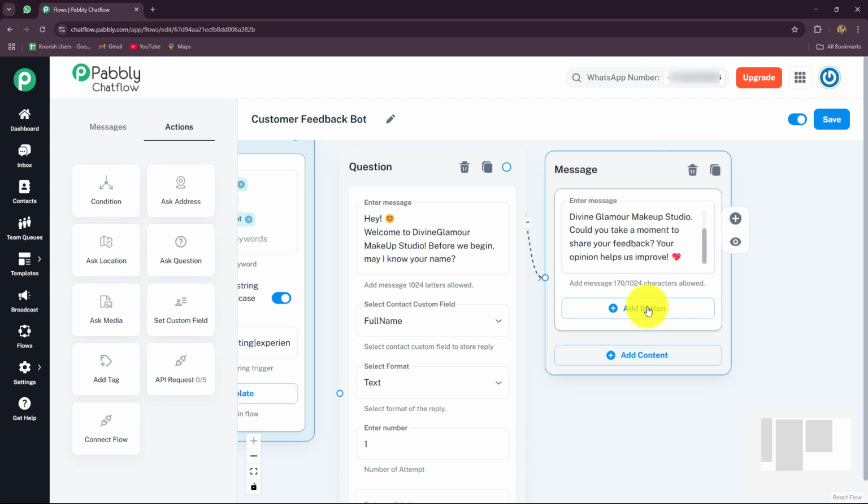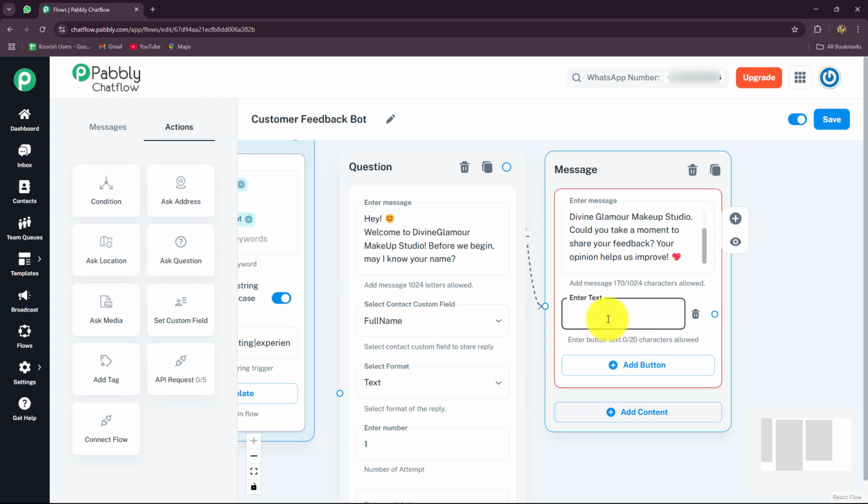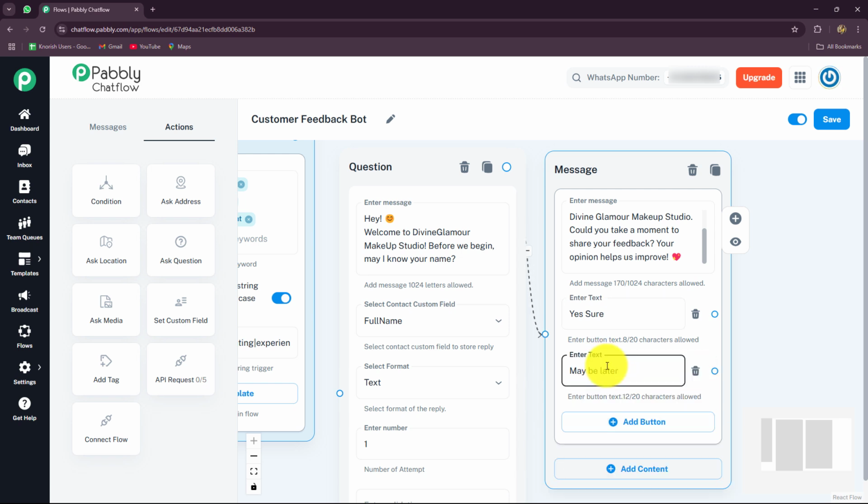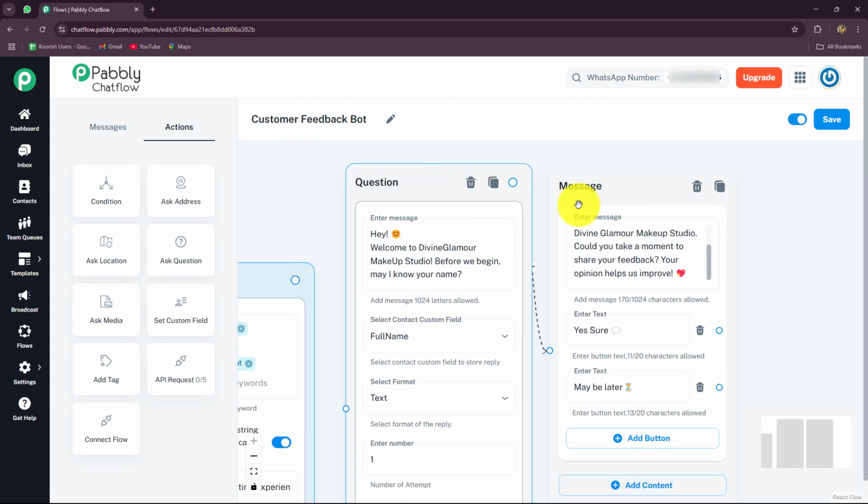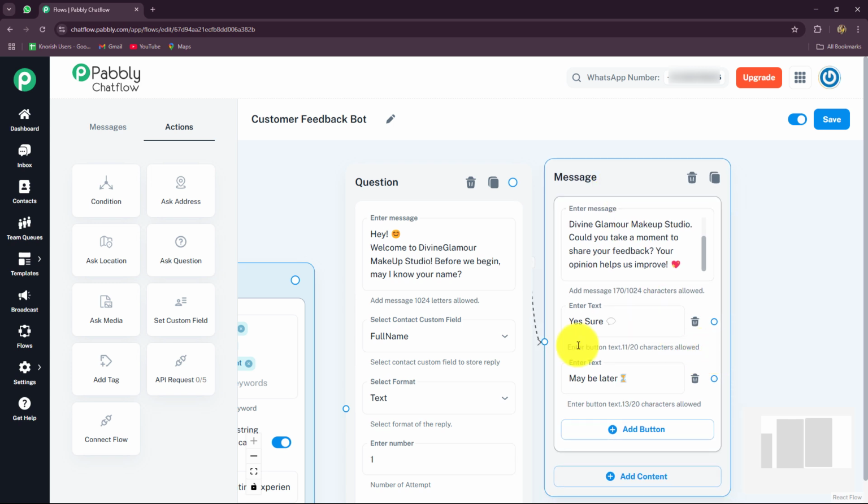Apart from this message, if the customer wants to share the feedback, they will say yes, and if they do not want, I'm also going to provide a button that they can select no and opt out. So here I'm going to attach 2 buttons. First is for yes, sure. And the second button will be for maybe later. So after the message, I've also attached the buttons. Now, according to these buttons, when their customers are going to select, we are going to send further messages.